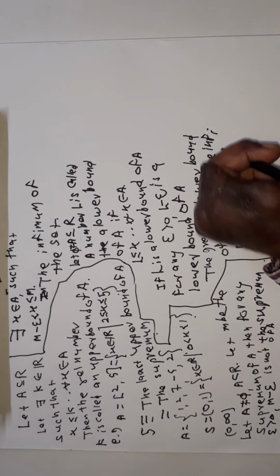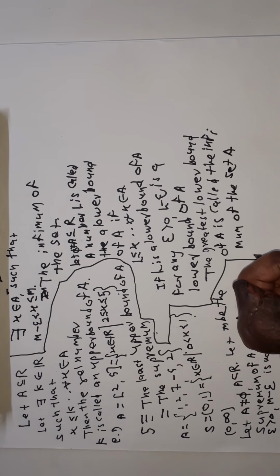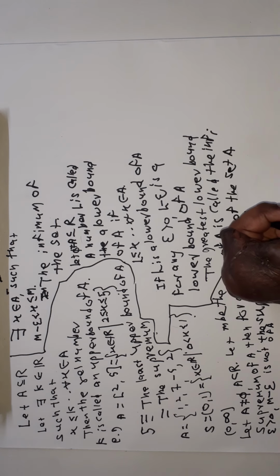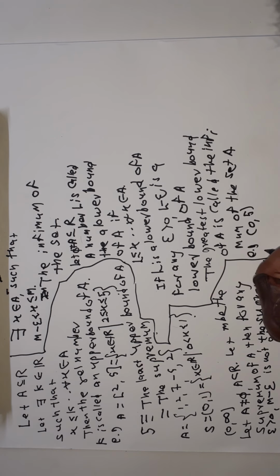See here, for example, the open interval (0, pi).